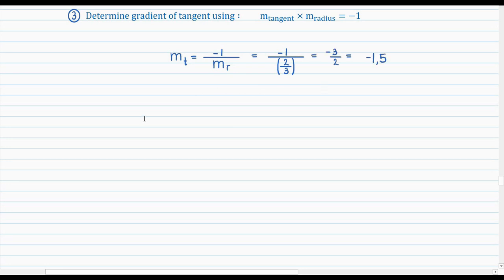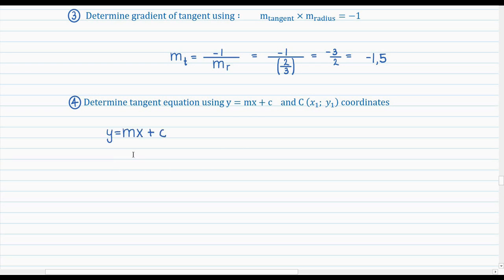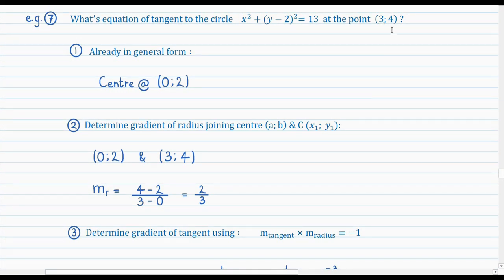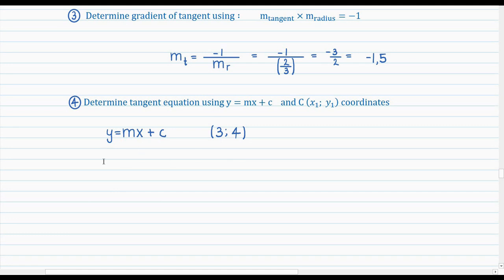Then it's just the final step where you put this all together to determine the equation of the tangent. The starting point is the equation y equals mx plus c. And the x and y values you sub in are those pertaining to the point at which the tangent occurs, which is the coordinates (3, 4) in this case. So those are the x and y values. Then m is just m of the tangent, which we found to be -1.5. Then just sub in these three values into y equals mx plus c. When you solve for c, you get it as 8.5. Therefore, the equation of the tangent is y equals 8.5 minus 1.5x.